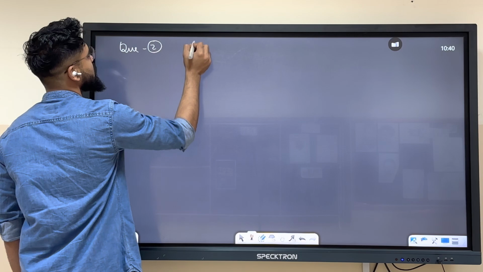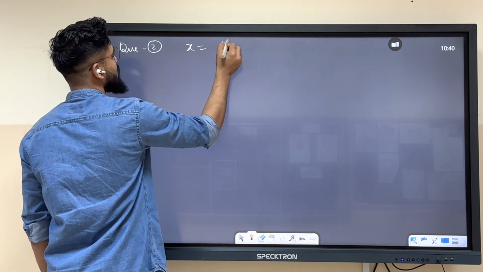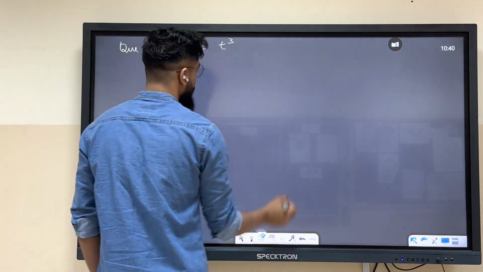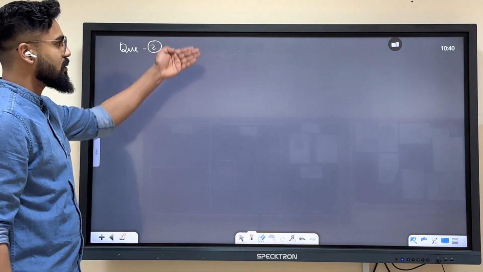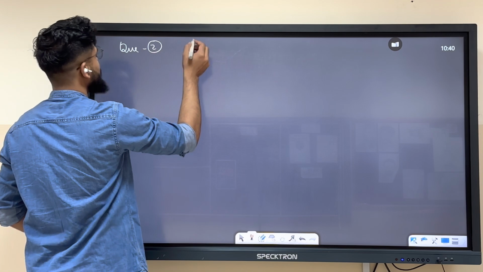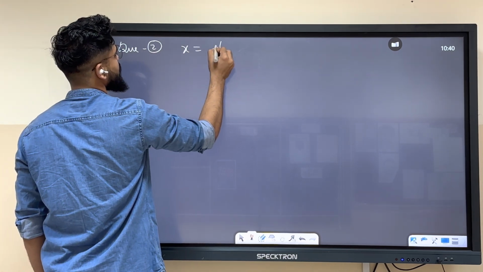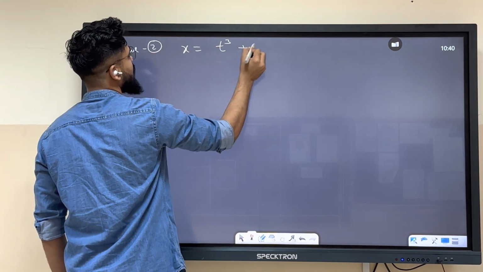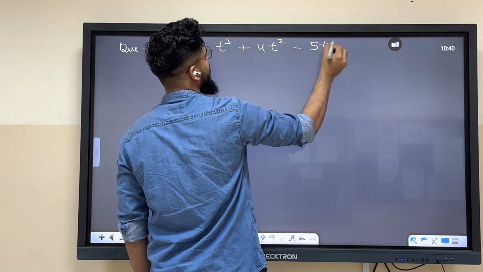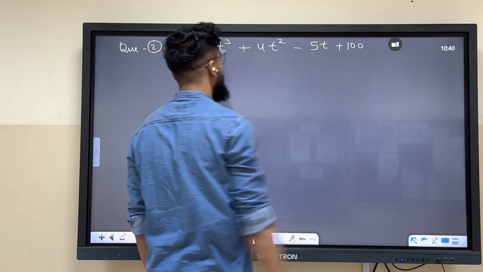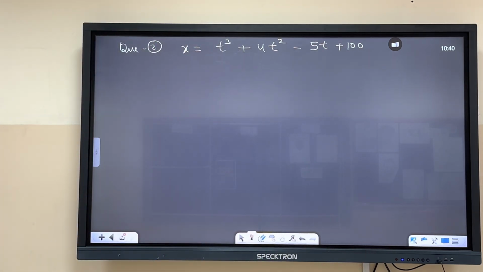Question 2. Displacement is t cube plus 4t square minus 5t plus 100. So displacement is given in this format.